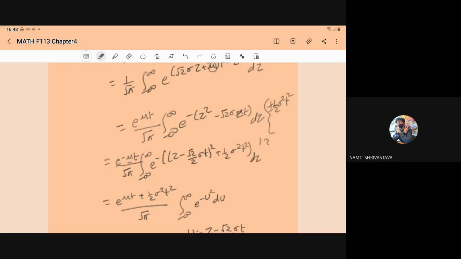So the first part will become a perfect square.